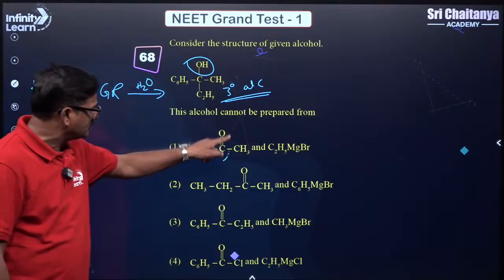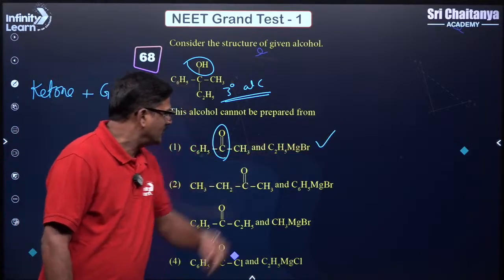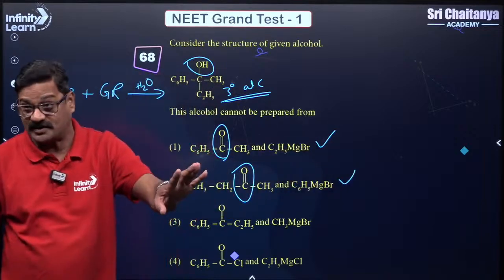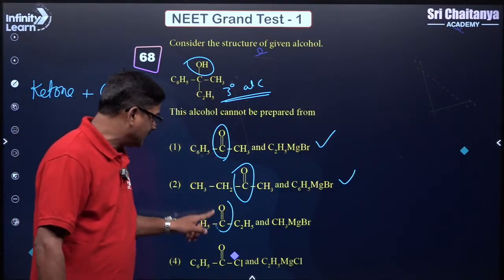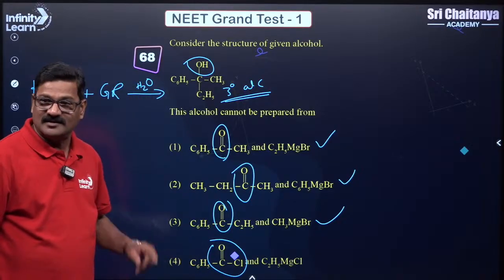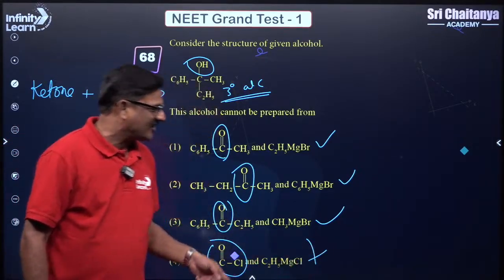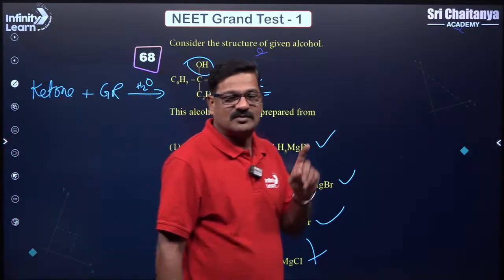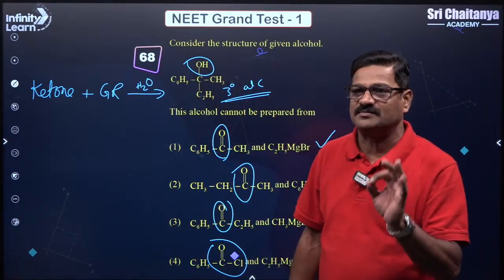So it's a ketone, yes, it can be. If it is not, we have to cross check it. And it's a ketone, it can be. This is an acid chloride. This cannot be. So, without any stress, I just want to give you the answers in the simplest way.